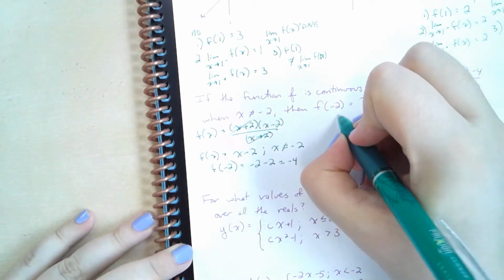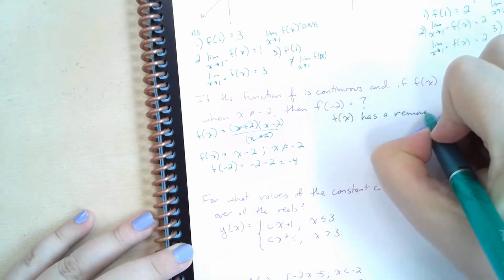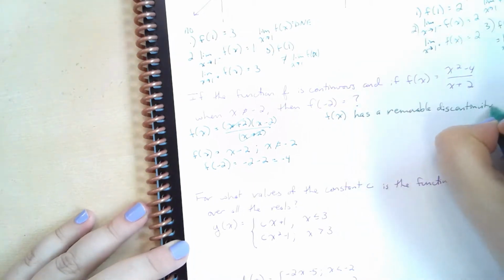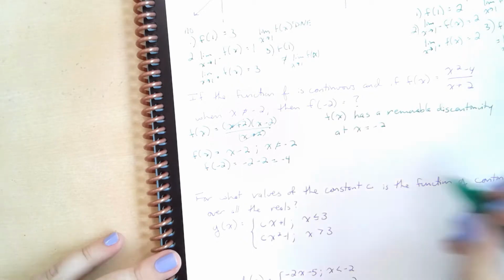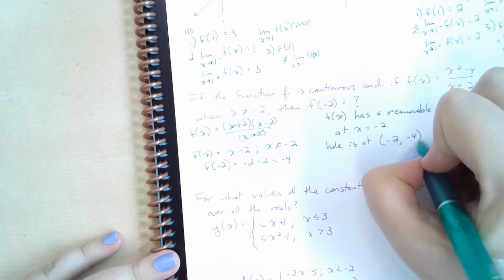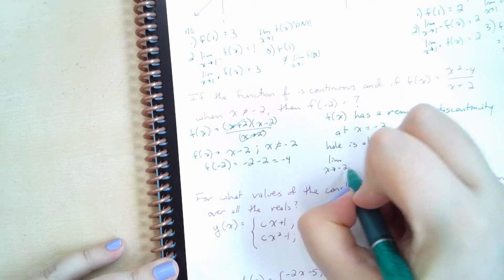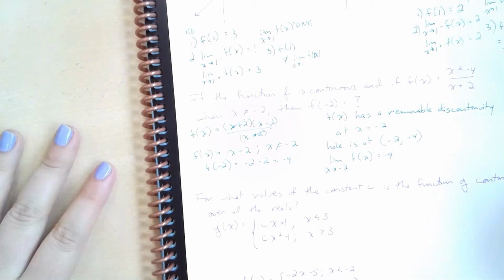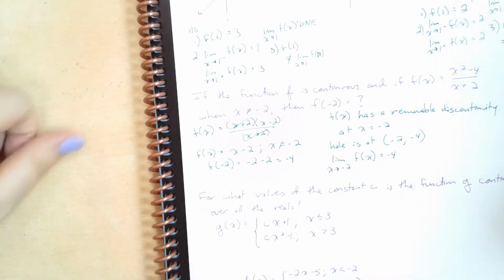So let's write that down. f of x has a removable, that would be like our jump or our hole, discontinuity at x equals negative 2. Where is that hole at? The hole is at negative 2 comma negative 4. Because we found our limit when x approaches negative 2 of f of x is equal to negative 4, right? And you could graph that and kind of see that in action. I mean, if you graph it, you won't be able to see that exact hole spot, but you will kind of get the idea.